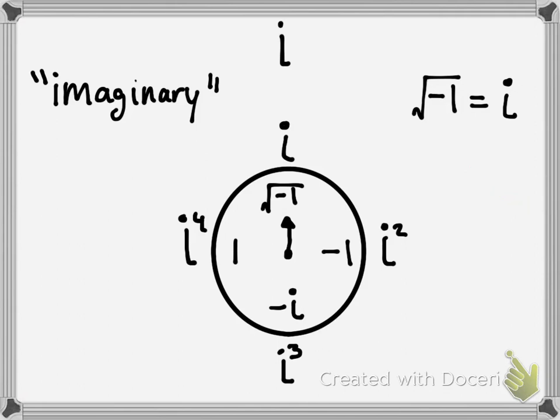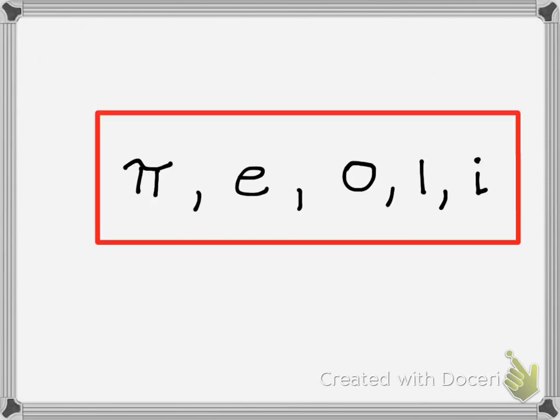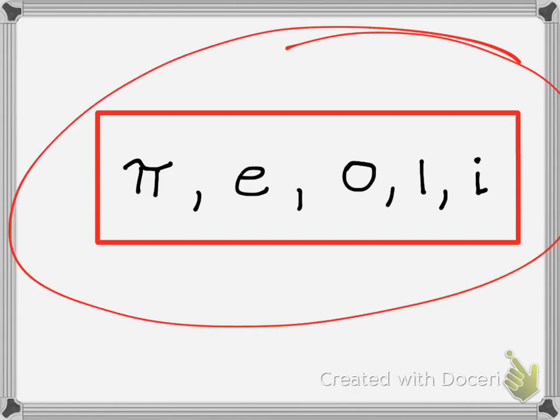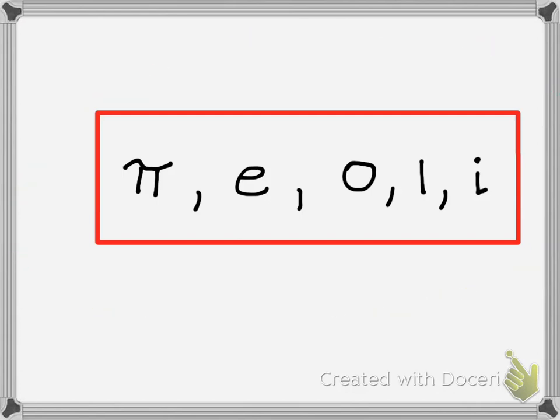Things like that. How do you have imaginary numbers? How can you even think about them? It's crazy. It's just, I don't know. On imaginary numbers, how do you have an imaginary number? It's weird. So to conclude, these were the numbers I chose: pi, e, 0, 1, and i.